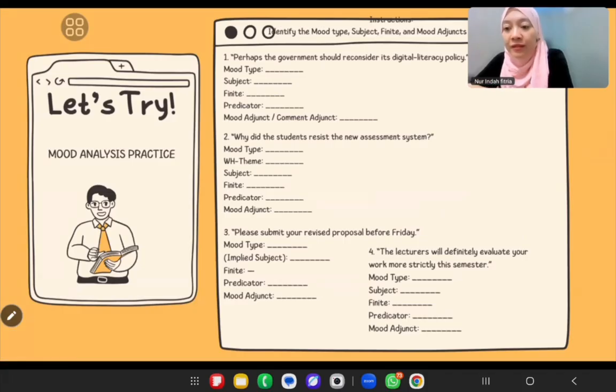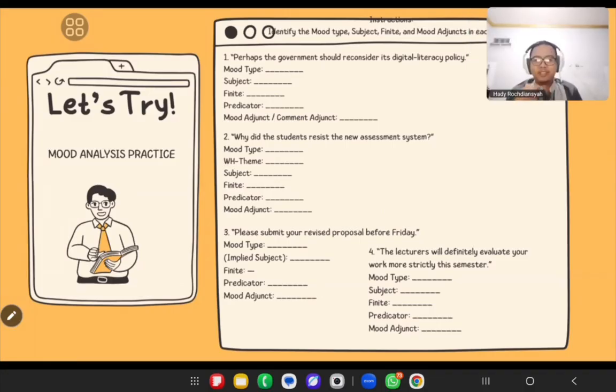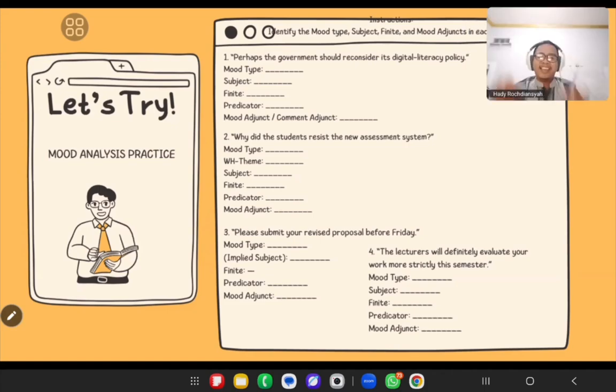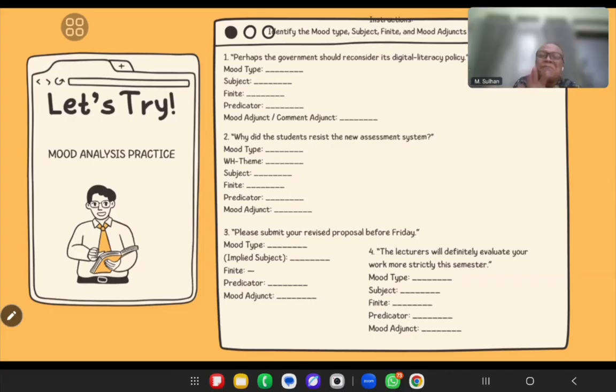So the finite here is does, and the predicator is love. This one is do. It appears when you change it into negative or interrogative. Then automatically you find the does.